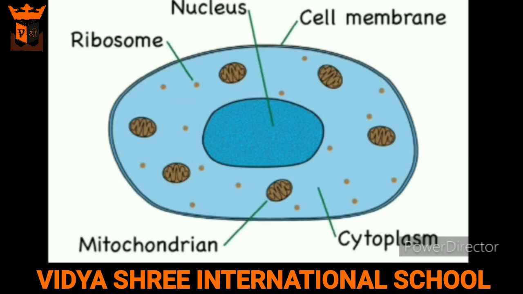Additionally, plant cells have a cell wall which is absent in animal cells. The cell wall supports and protects the plant cell since plants do not have skeletons for support.